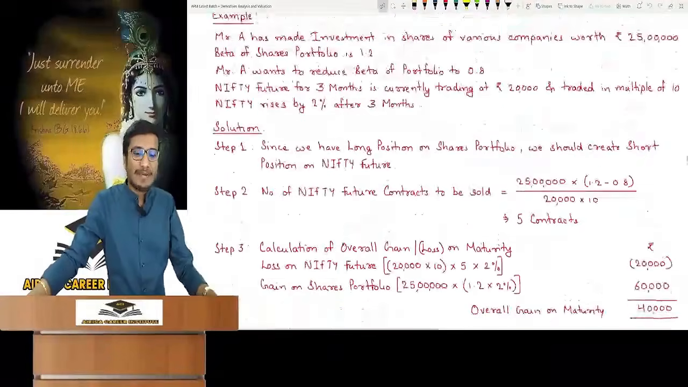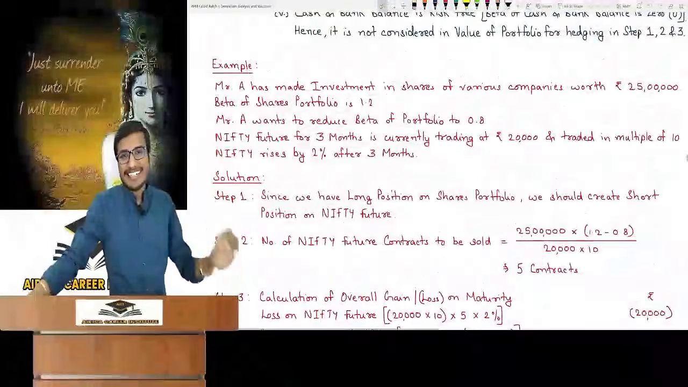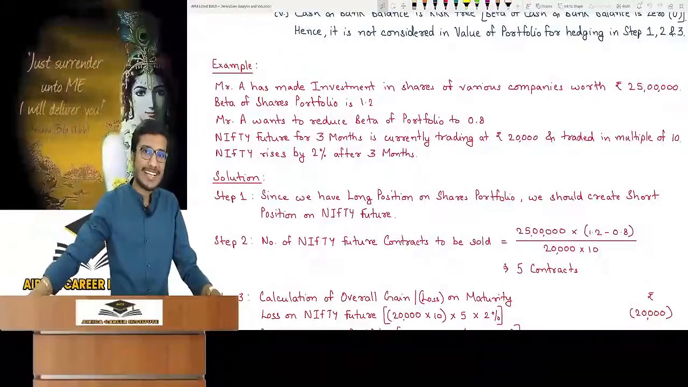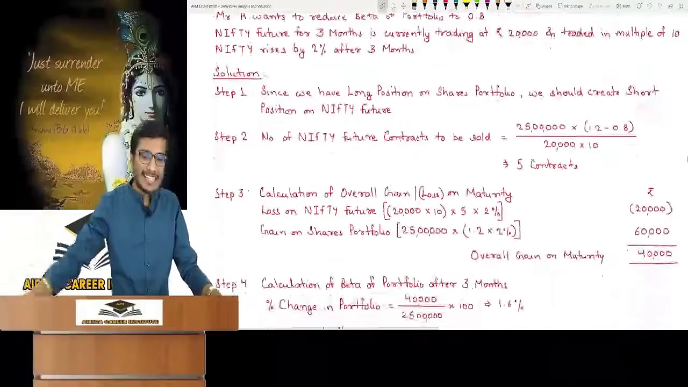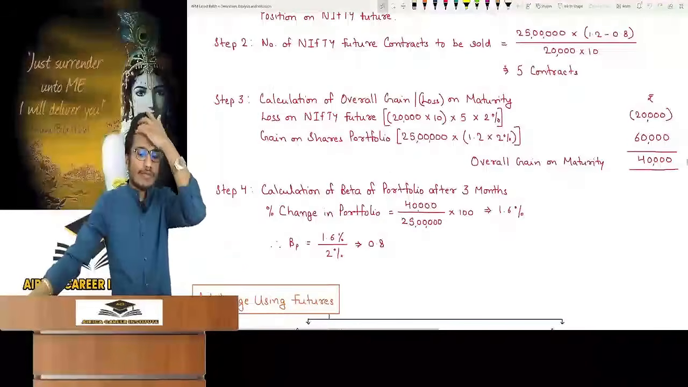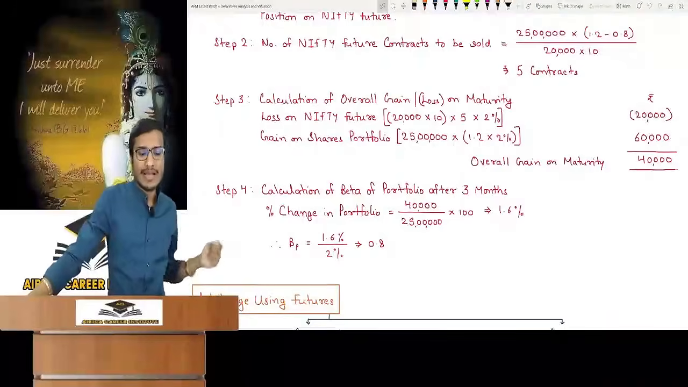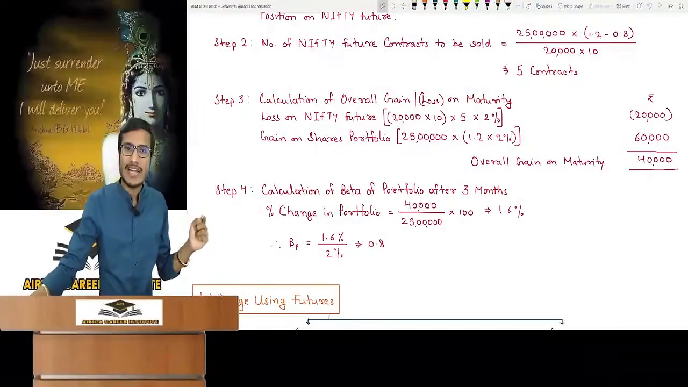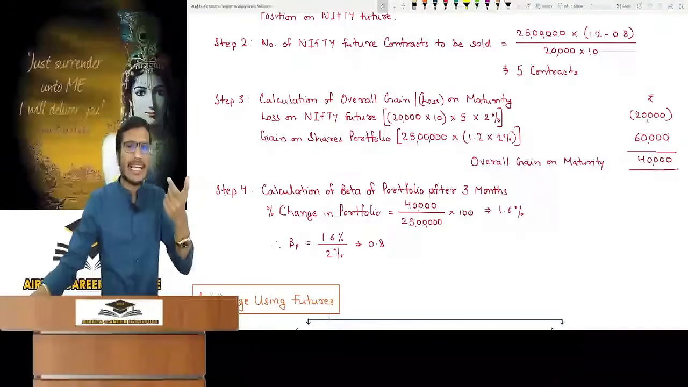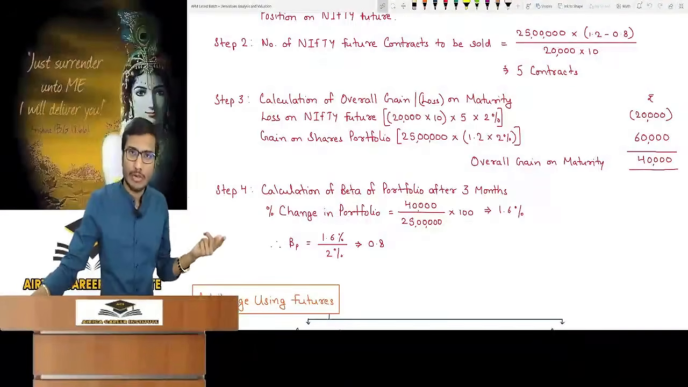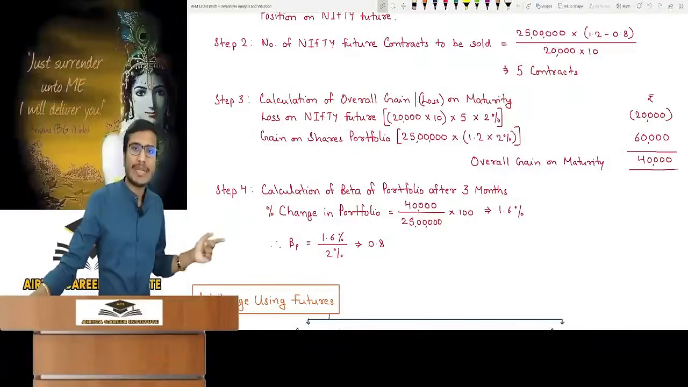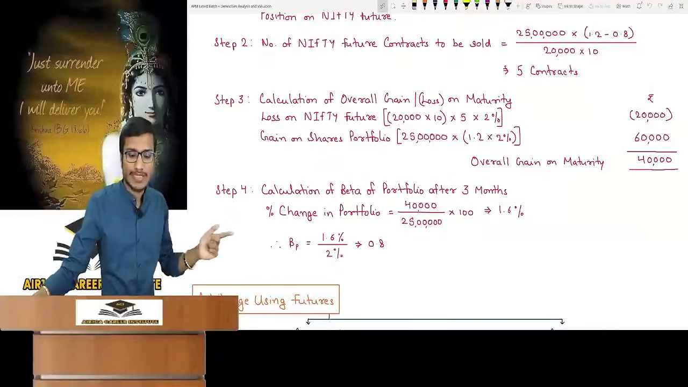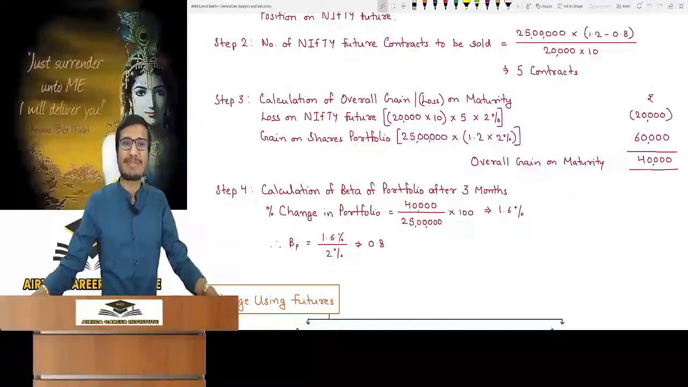Why did it come? Because see here, we have maintained beta till 0.8. And what happened in the market on maturity? Prices have increased. We thought it would fall. After that, in step 4, calculation of beta of the portfolio after 3 months. Percentage change in total portfolio: how? 40,000 overall gain divided by 25 lakh total portfolio. Cash and bank balance is not given. So shares portfolio into 100, 1.6%. So much, how much beta? Change in portfolio divided by change in market: 1.6% by 2% is 0.8.